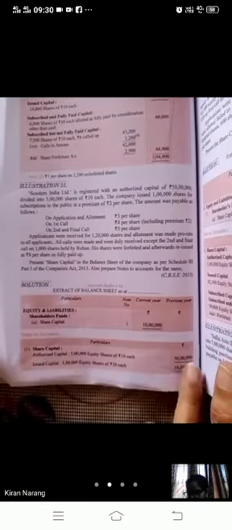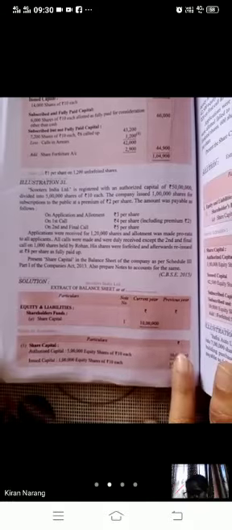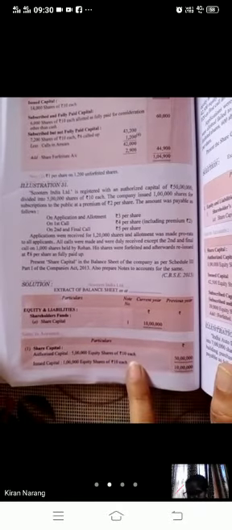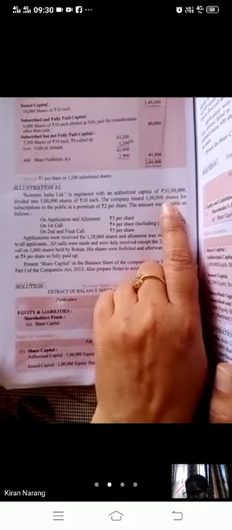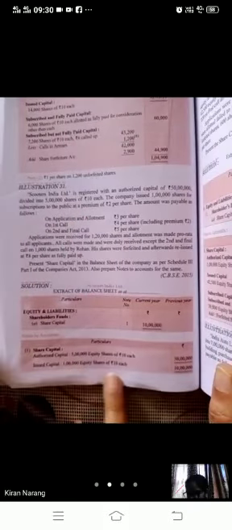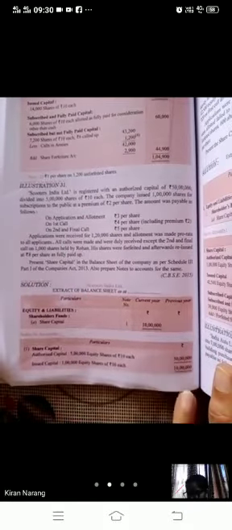Scooter India Limited, registered with authorized capital of rupees 50 lakh. You will write here rupees 50 lakh in authorized capital. This is the rupees column. Divided into 5 lakh shares of rupees 10 each. You will write here 5 lakh equity shares of rupees 10 each. The company issued 1 lakh shares for subscription. This is the issued share capital. 1 lakh into 10, 10 lakh rupees.